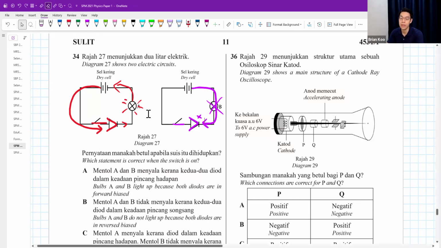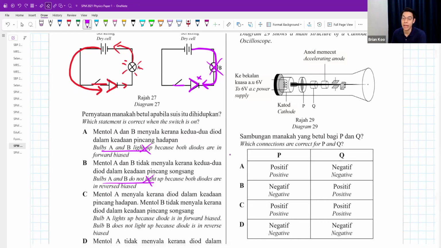Okay, which statement is true? Bulb A and B light up, that's already wrong. Bulb A and B don't light up, also wrong. Bulb A lights up because the diode is in forward bias, but B doesn't light up because it is in reverse bias. Correct. Okay, if you don't know the meaning of the words forward bias, reverse bias, make sure you know these terms.